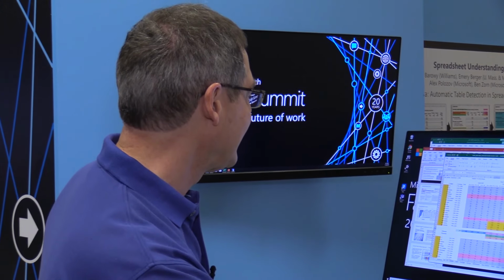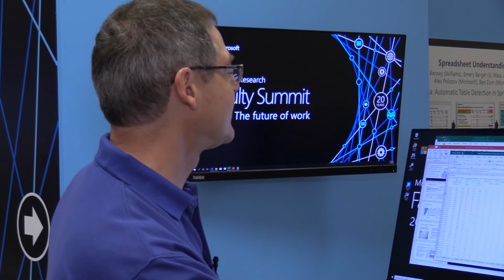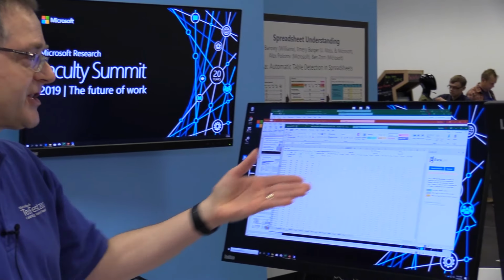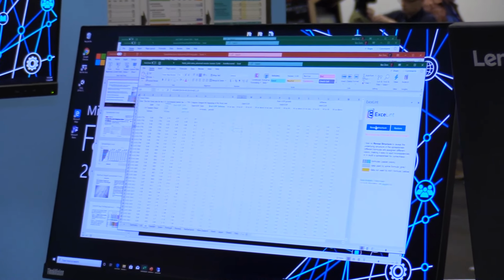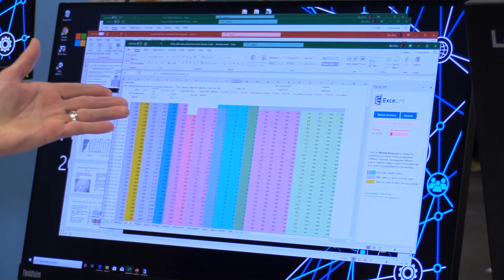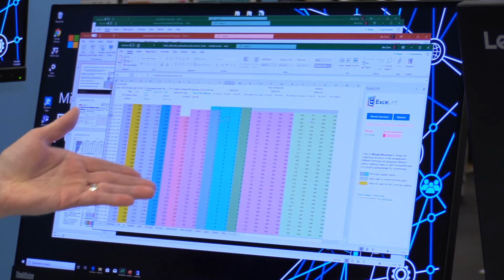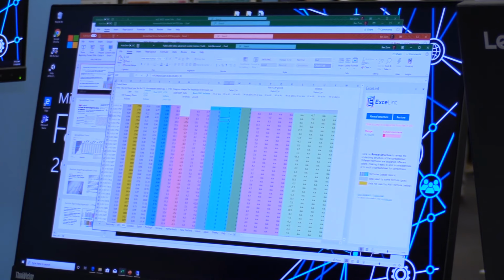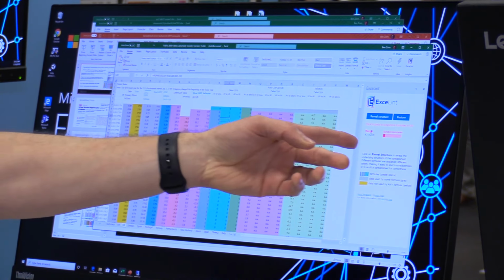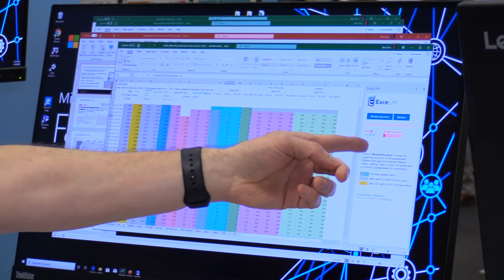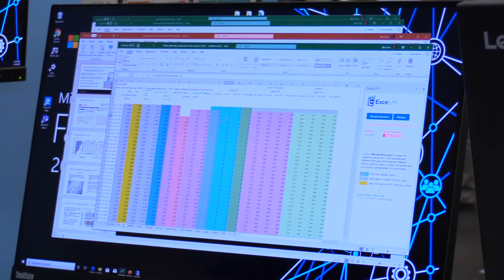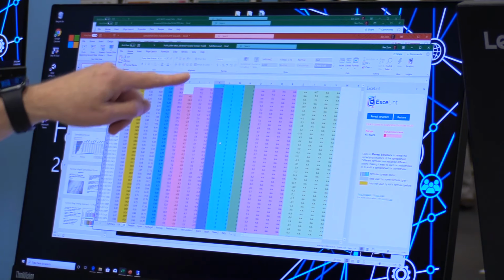We can also look at other sheets in the spreadsheet, for example, the United States. If you say Reveal Structure on this one, you see different colors, again showing that different columns are being computed in different ways. But one thing that's interesting is we have here what we call a suspiciousness index that tells you that this particular range of cells is suspicious, and if I click on it, it will take me there.